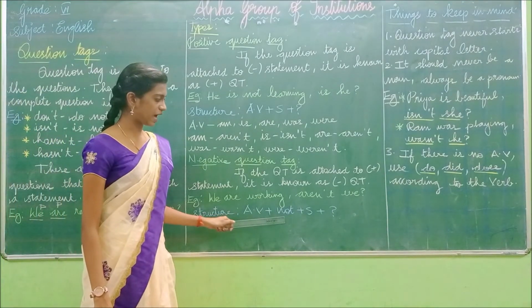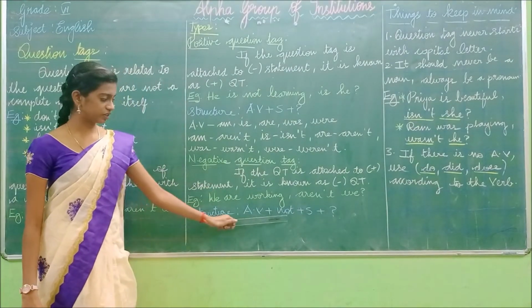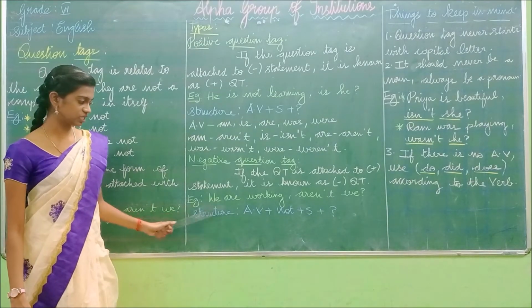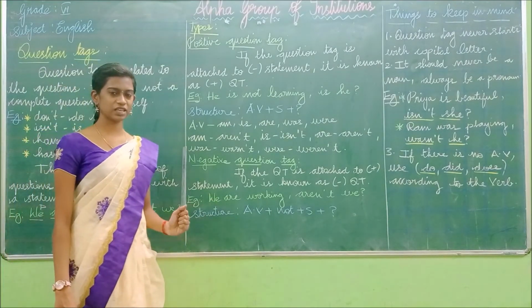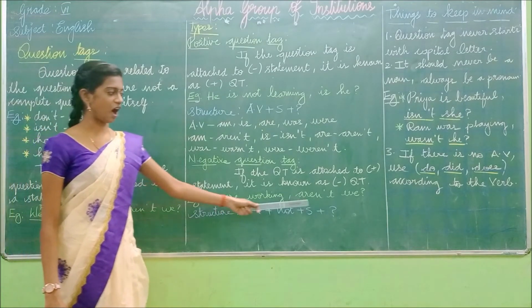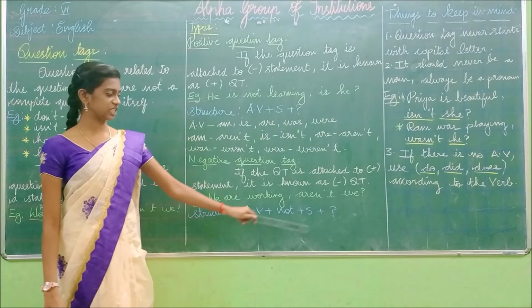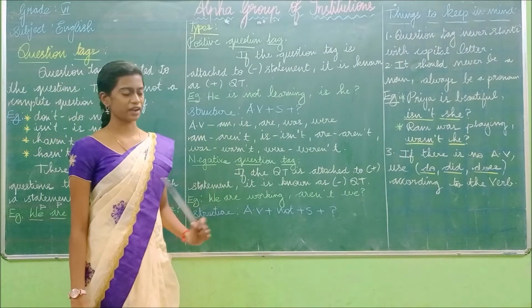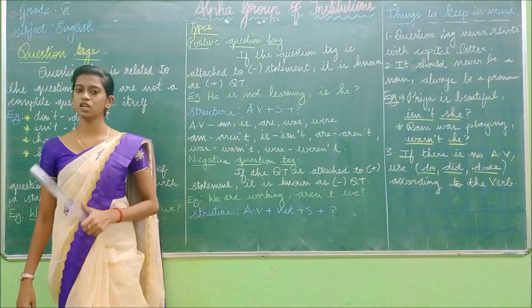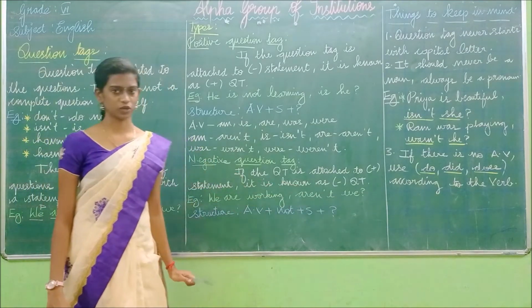Okay. So I have written in the short form, n apostrophe t. So after writing the auxiliary verb and not, what do you have to write? You have to write the subject. So what is the subject in this sentence? Very good. The subject is we. Okay. Aren't we. So we have written the auxiliary verb, not, subject. At last, what do we have to add? We have to add the question mark. So this question mark is very, very important in the question tag. Okay. So at last we have added the question mark.